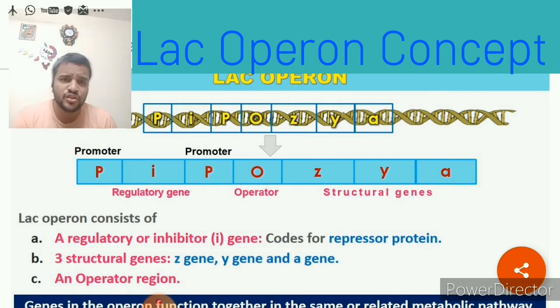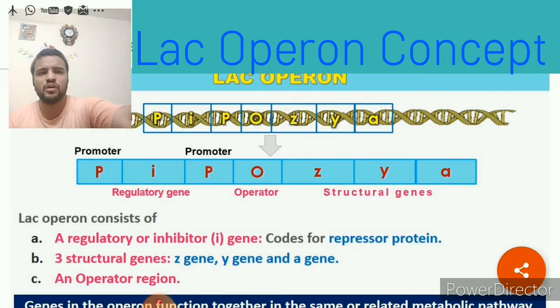The regulatory gene codes for the repressor protein, and the three structural genes called LAC-Z, LAC-Y and LAC-A code for beta galactosidase, permease and trans-acetylase. And there is the operator region. Along with that, the promoters also help in the metabolic reaction.